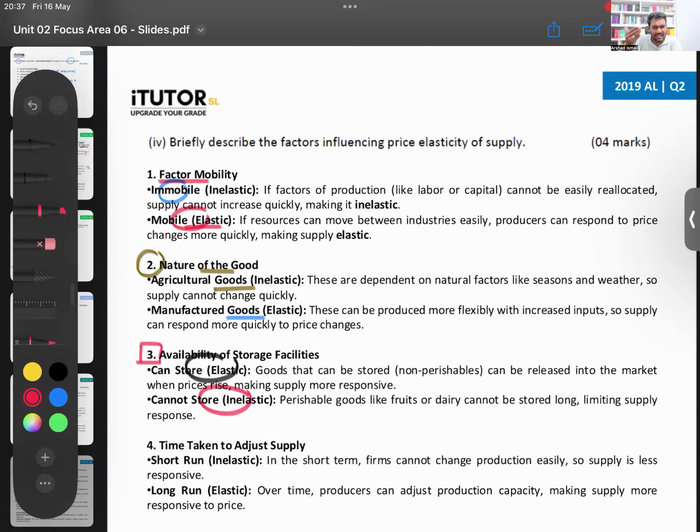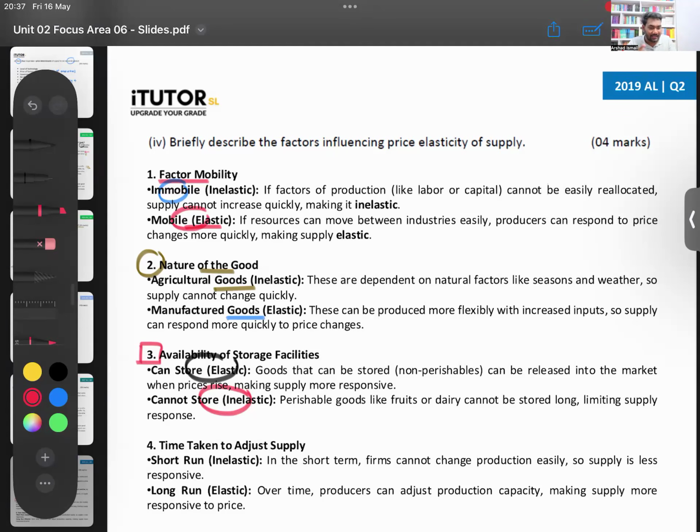But if it's a good that can't be stored, then Lamai, even if the price increase or decrease, you have to continue supplying the same thing. Something like tomatoes. If the price of tomatoes come down, can the tomato supplier hide the tomato in the factory and put it 1 month later? Bad. It'll get rotten. So if it's something that you can't store, you can't change the supply. Inelastic. You can store now, it becomes elastic.